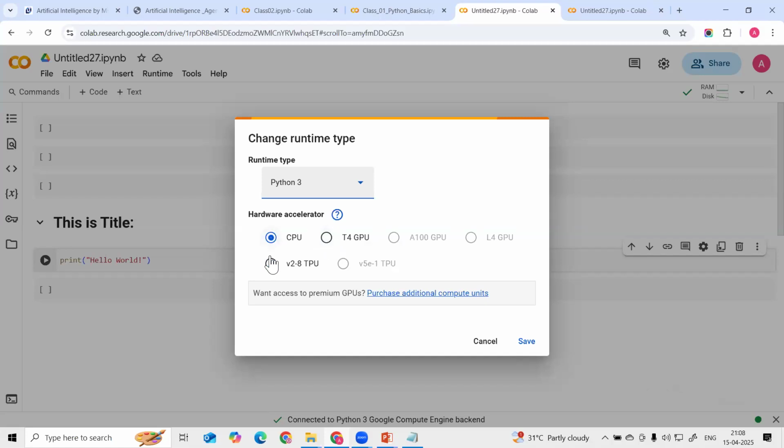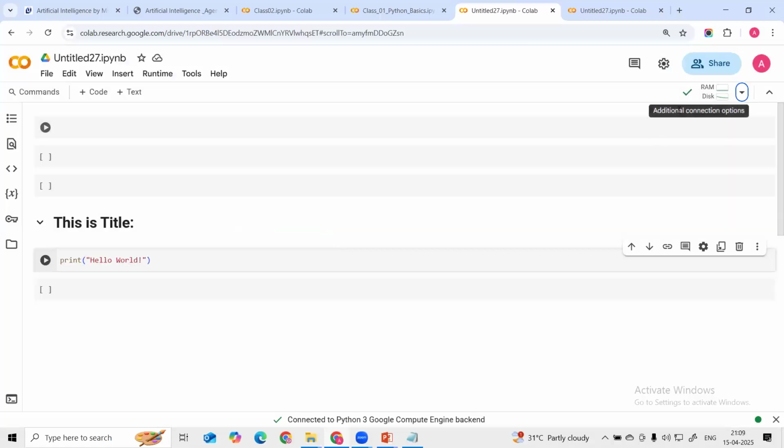Okay. So as of now, we are going to use the default CPU. Whenever we learn advanced Python, data analysis, pandas, and building machine learning problems, in that case we are going to use TPU and GPU also. Then if you click on Python and save this, it is connected.